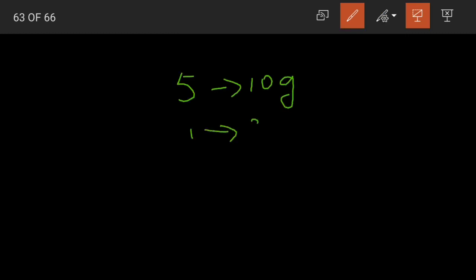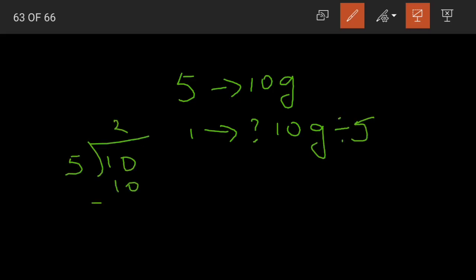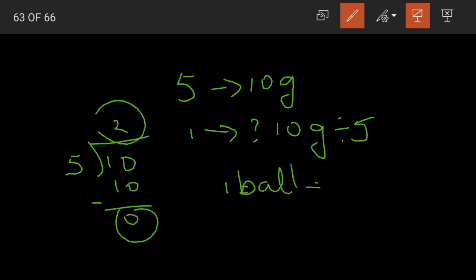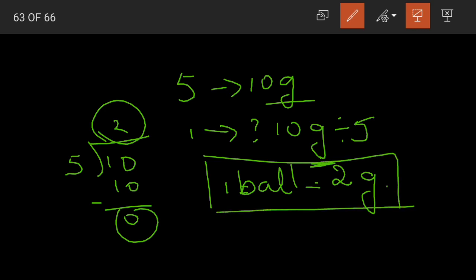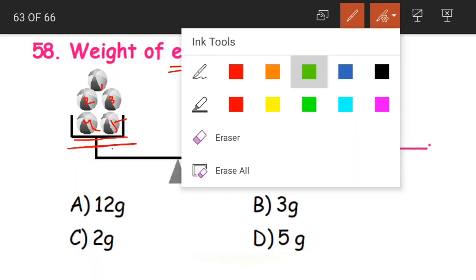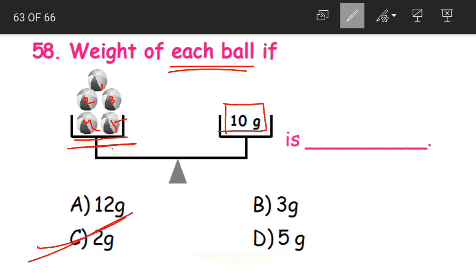Then the weight of 1 ball is equal to how much? How will we find out? Yes, divide the total weight by the number of balls. We have 5 2s are 10. When we subtract, 0 is our remainder. So the weight of 1 ball is equal to how much? What is the quotient? 2 is the quotient, and as the weight is given in grams, we'll write in grams. The weight of 1 ball is equal to 2 grams. That is, what is our option? Option C.